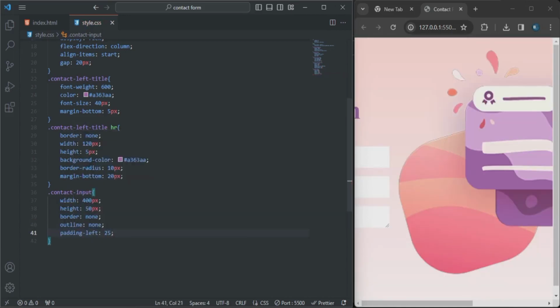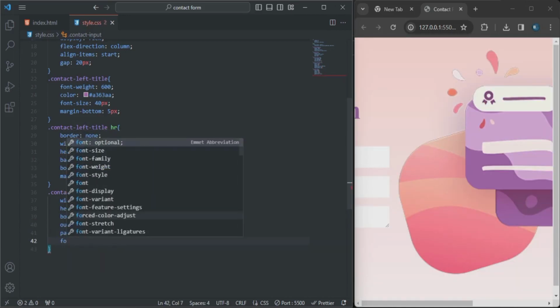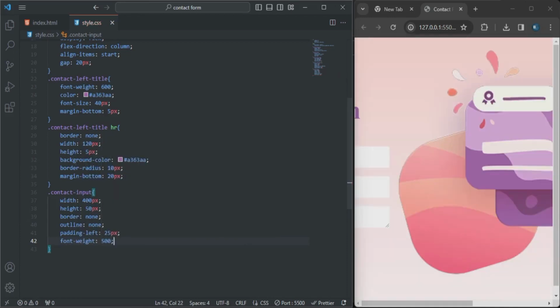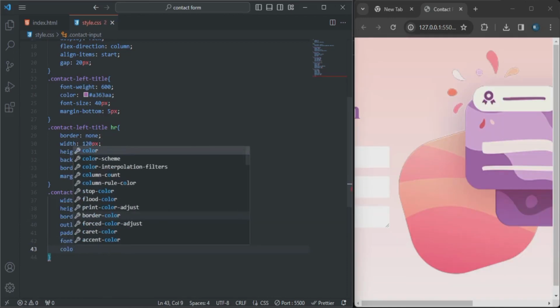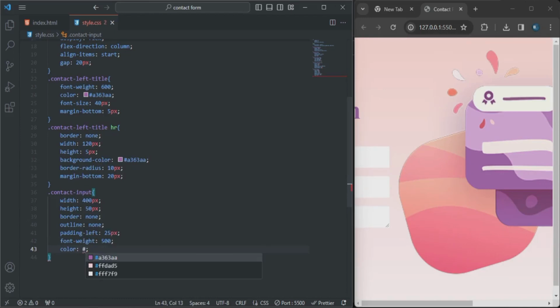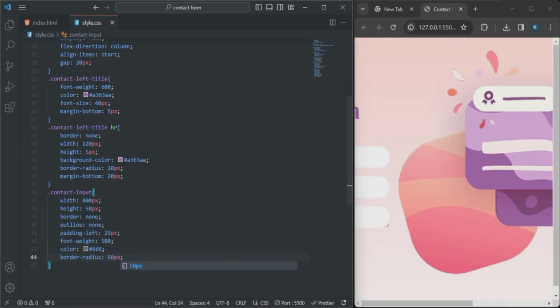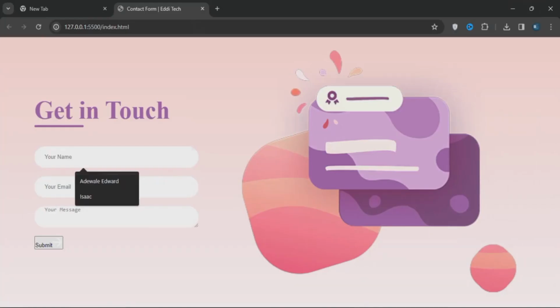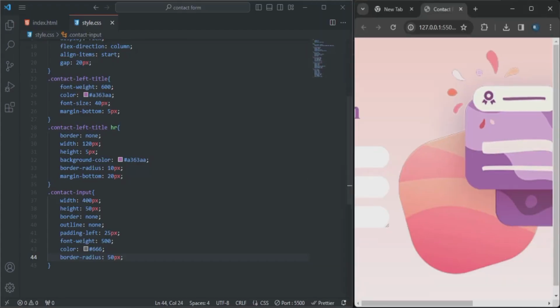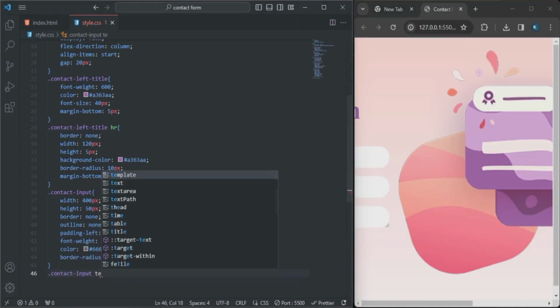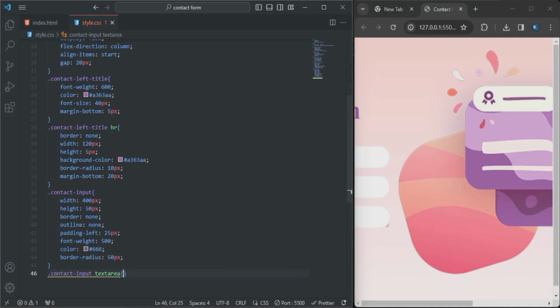The padding left will be 25 pixel. The font weight will be 500. So the color, I'm just going to specify that. You can see the color. The border radius will be 50 pixels. You can see this, it looks great, right? Looks beautiful. So let's style the contact form along with the text area.